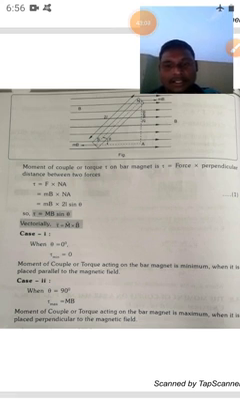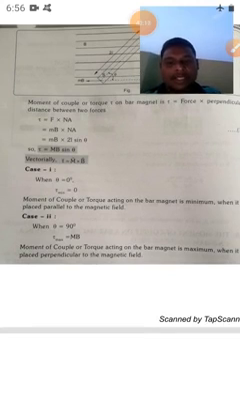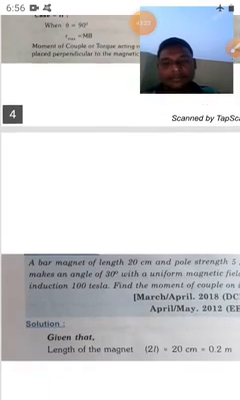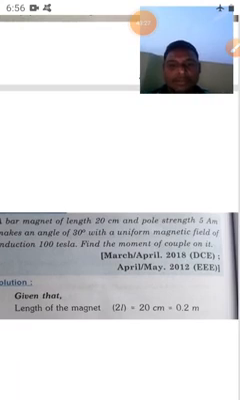And it is 0 when the angle is equal to 0. When the bar magnet is placed parallel to the magnetic field, there is a minimum. When the bar magnet is perpendicular to the magnetic field, then you get the maximum, that is MB. And the problems are based upon this moment of couple.